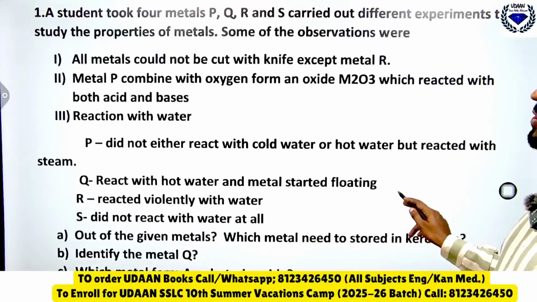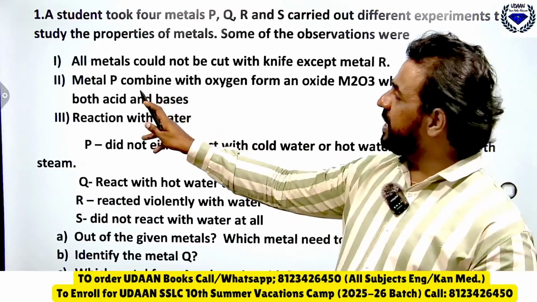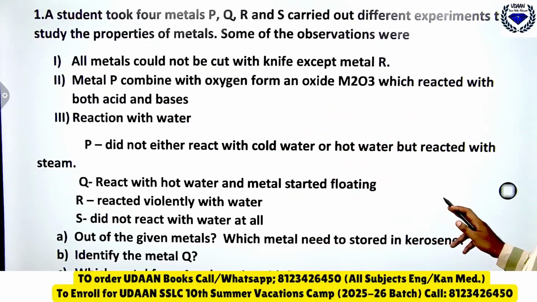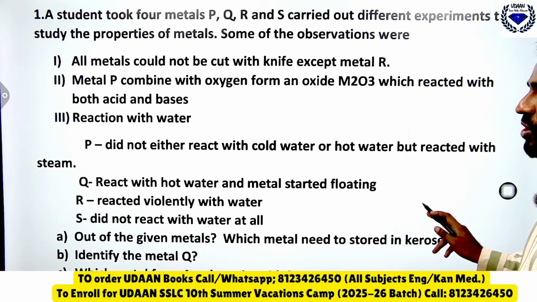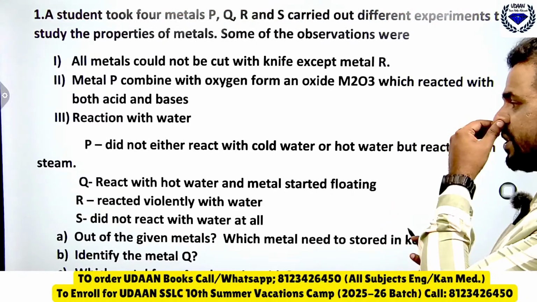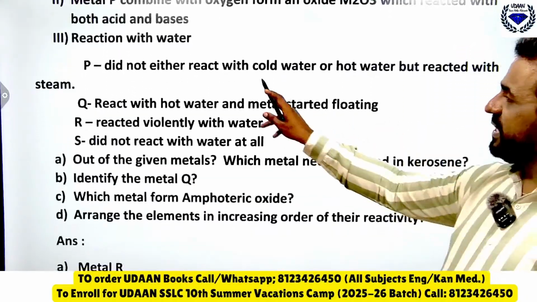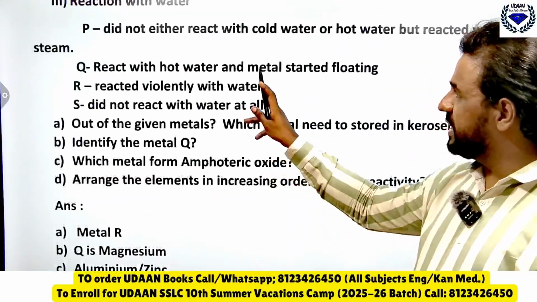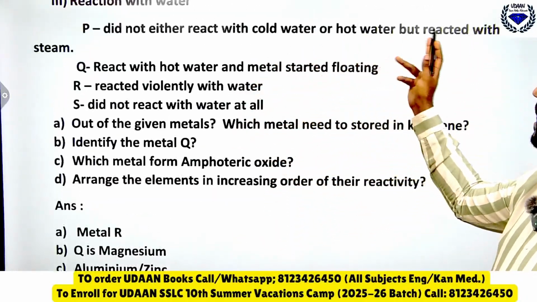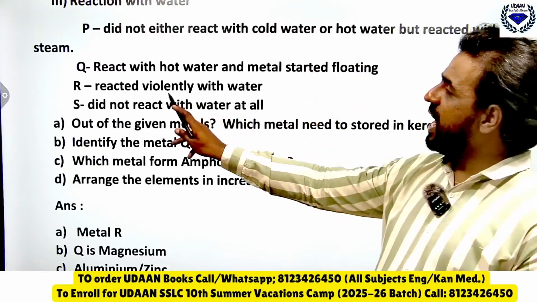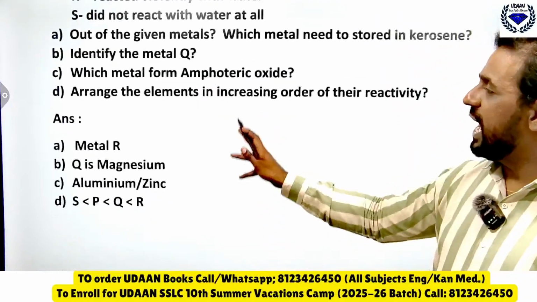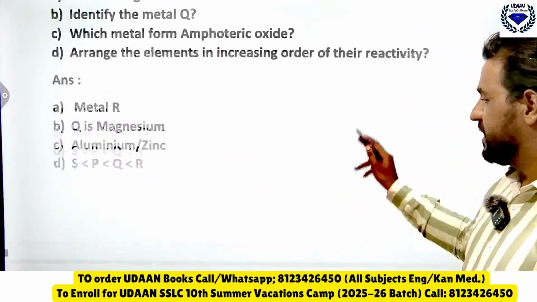See here, metal P combined with oxygen forms an oxide M2O3, which reacted with both acid and base, reaction with water. So they have given PQRS here. The right answer is also given here. What is P, what is Q, what is R, what is S, four questions have been asked and the answer is here. Okay, so it is self-explanatory.